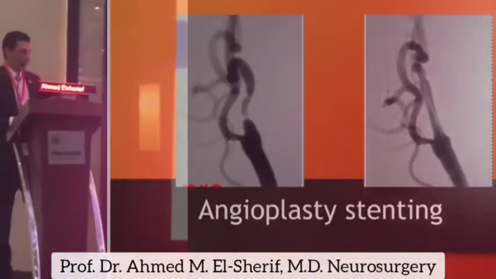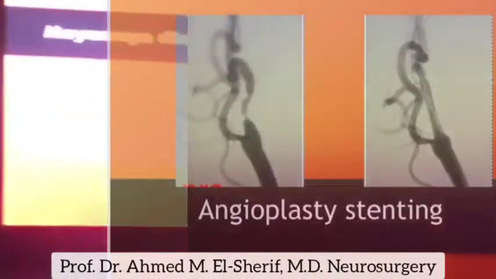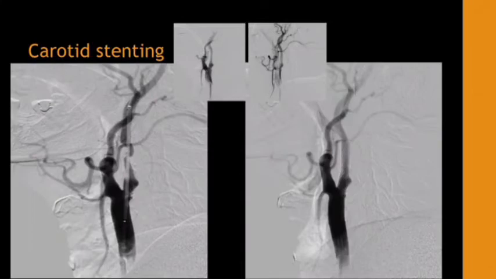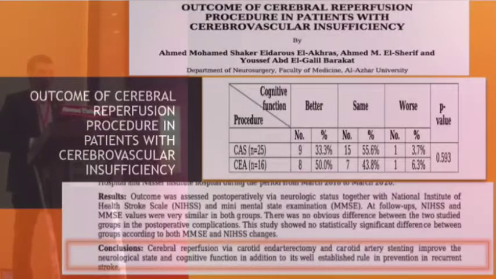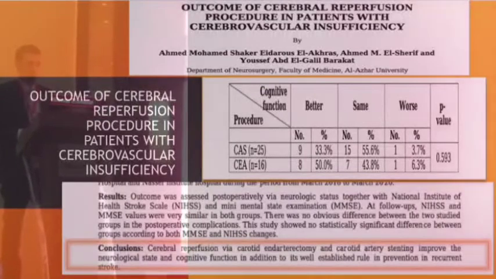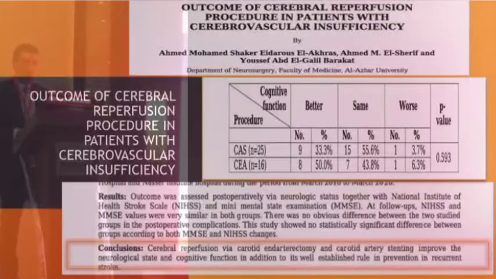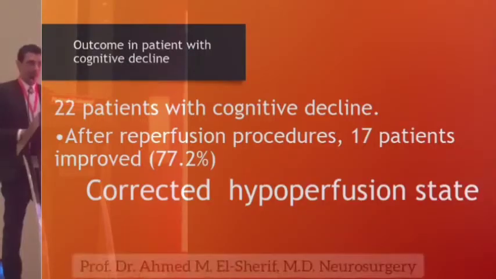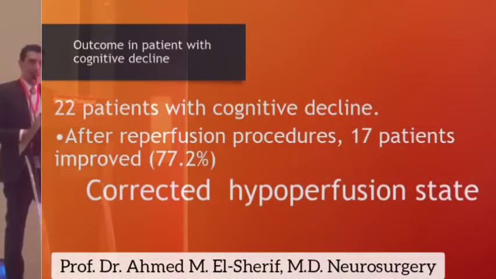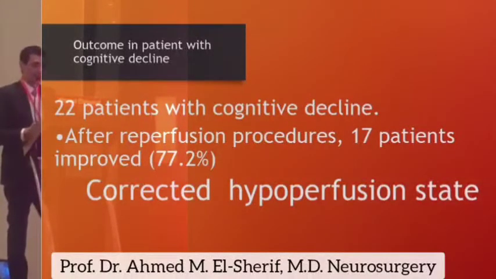We operated on many cases of carotid stenosis by angioplasty stenting. We explored the cognitive function, and we found among 43 patients, 22 who had mild cognitive impairment. 17 of them improved after revascularization, which means that two-thirds of patients with cognitive impairment due to hypoperfusion may benefit from revascularization.